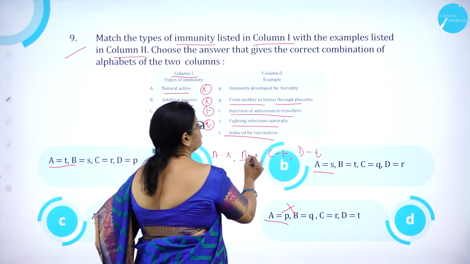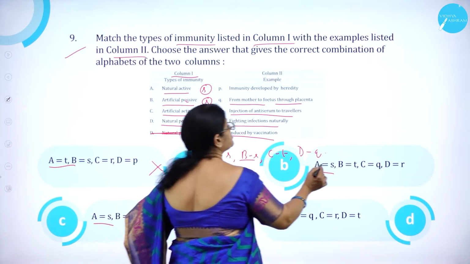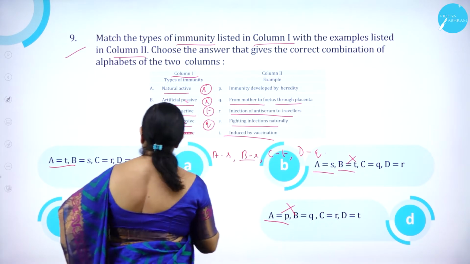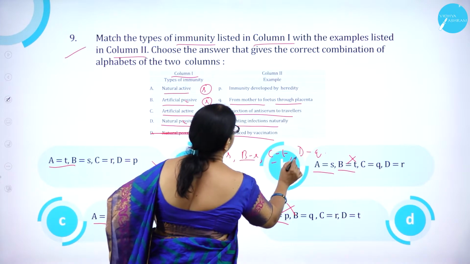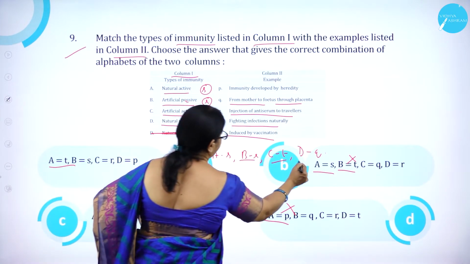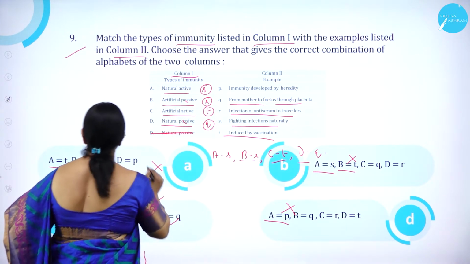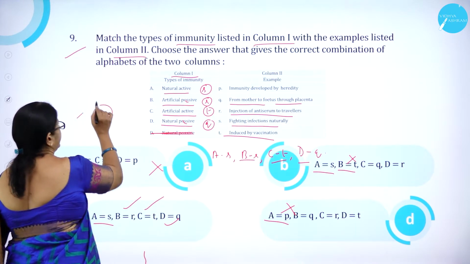Go for the next. BR. Here it is BT. So it is wrong. Here it is BR. Correct. CT. Correct. Here also CT. DQ. Here also DQ. So option C is correct.